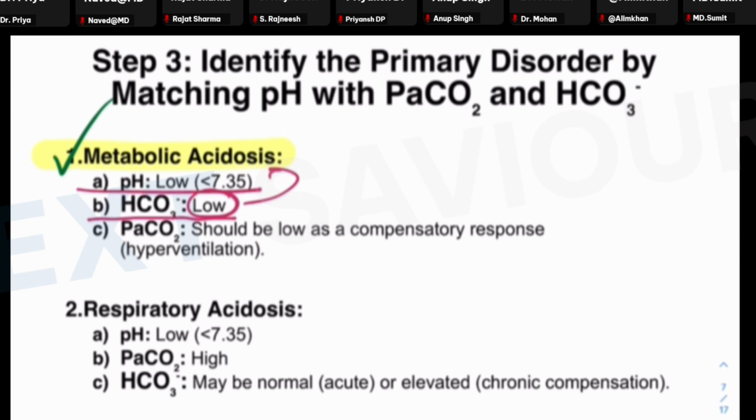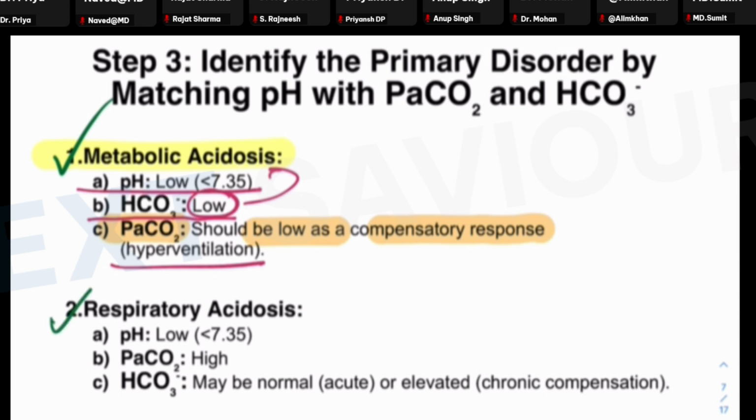As a result, the partial pressure of the carbon dioxide should also be low as a compensatory response by inducing hyperventilation. So the patient starts hyperventilating, thereby excreting more and more carbon dioxide acid in order to try to bring the pH back to normal. So this is compensated metabolic acidosis.